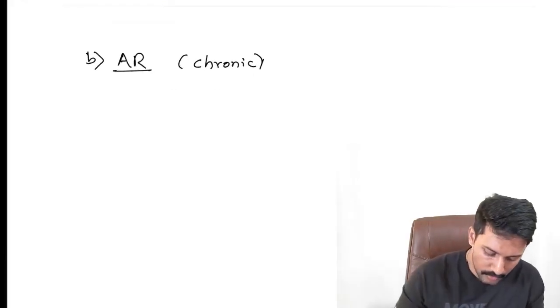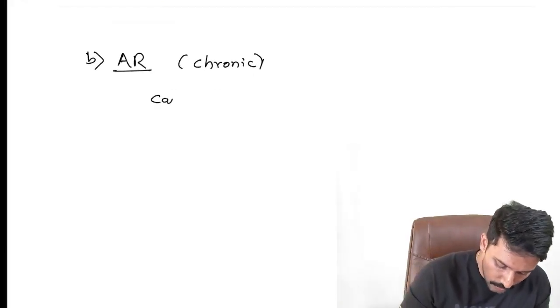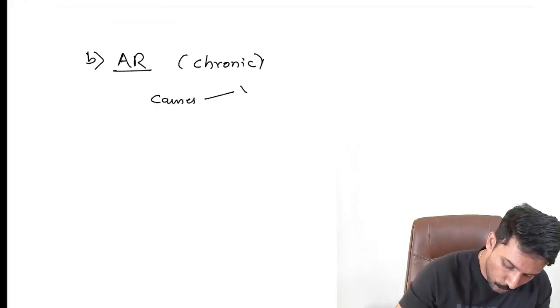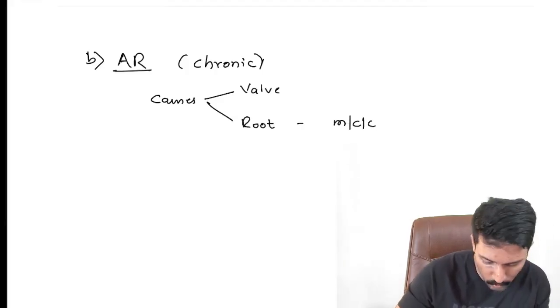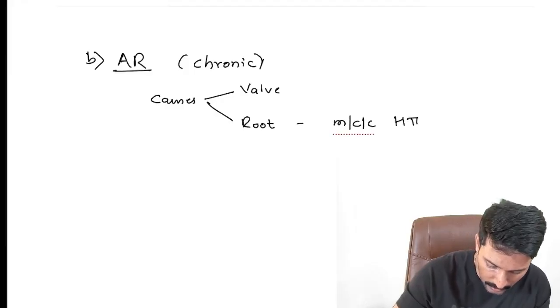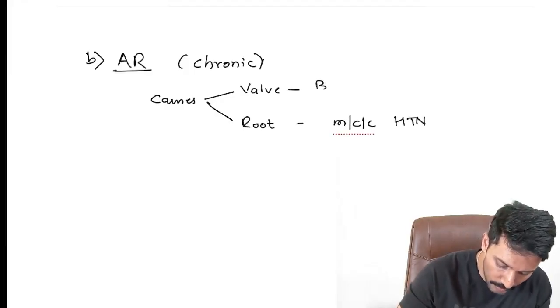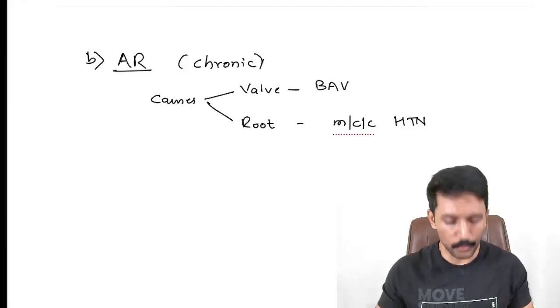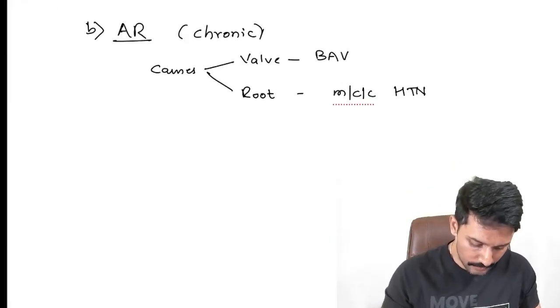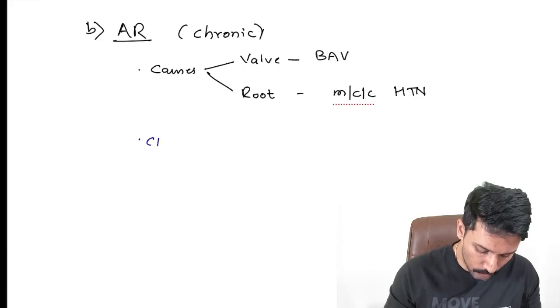So when we're talking about the AR, the causes for AR can be classified into valve causes and root causes. The most common root cause that causes AR is hypertension. The valve causes could be bicuspid aortic valve. Okay. Now when I have AR, what all clinical features we are going to expect?